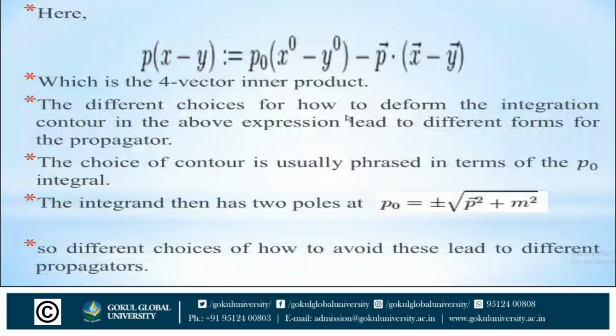The different choices for how to deform the integration contour in the above expression lead to different forms of the propagator. The choice of contour is usually phrased in terms of the p⁰ integral, and the integrand has two poles at p⁰ = ±√(p² + m²). So different choices of how to avoid these lead to different propagators.